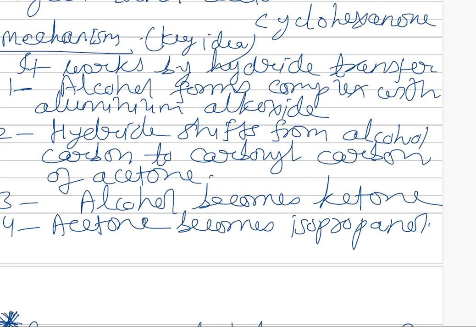So, the mechanism of this type of reaction is through hydride transfer. Now, the alcohol forms a complex with the aluminum alkoxide, and the hydride shifts from the alcohol carbon to the carbonyl carbon of acetone, and the alcohol becomes a ketone and the acetone becomes isopropanol.